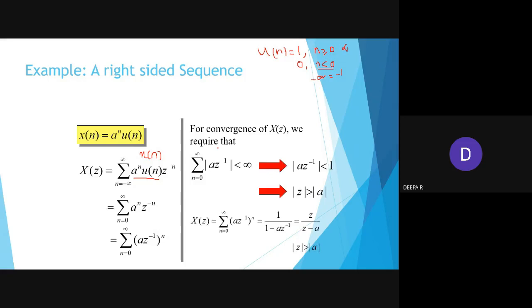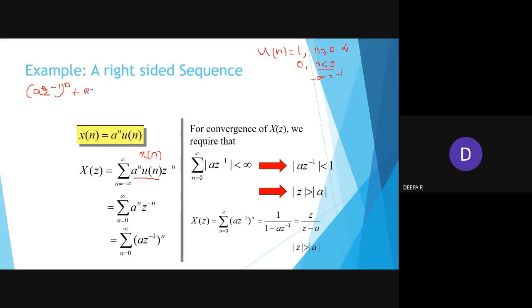Now you check these two conditions. Here n equals 0 to infinity. So what will happen? a z power minus 1 to the power 0, anything to the power 0 becomes 1.